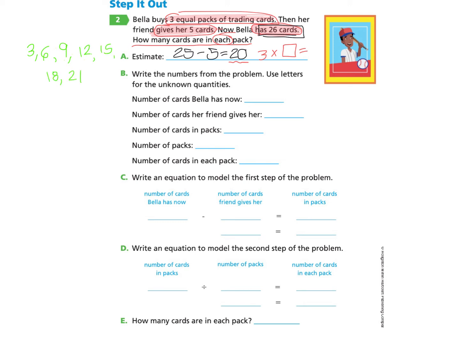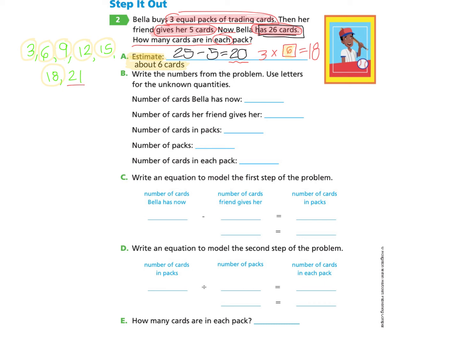Ooh, 21 is over our estimation number. How many 3s do I need to get to 18? Well, I know that it takes 6 3s to get to 18. So this means by using estimating that there will be about 6 cards. Again, that's about, and not the actual amount.